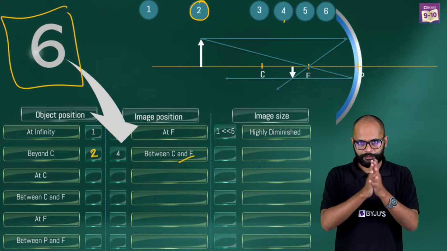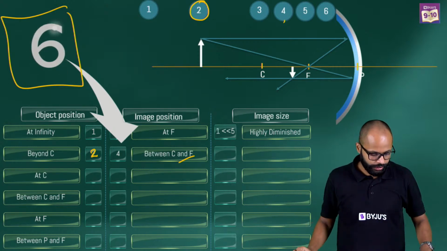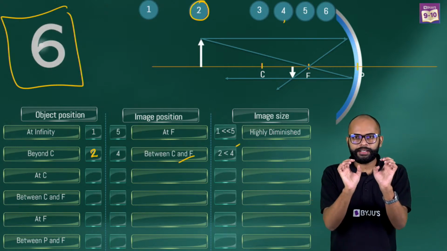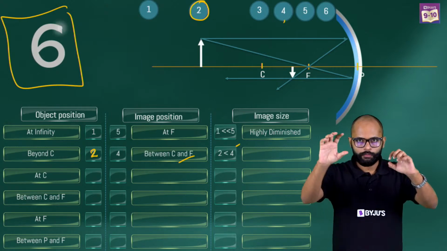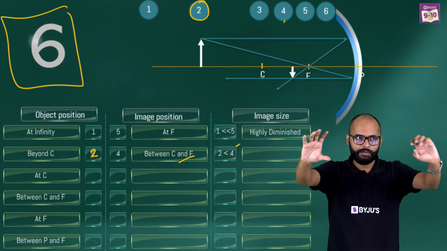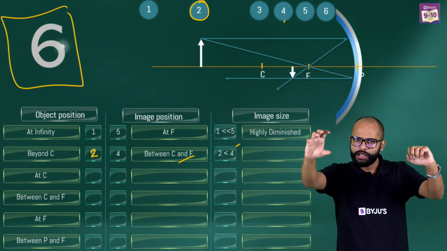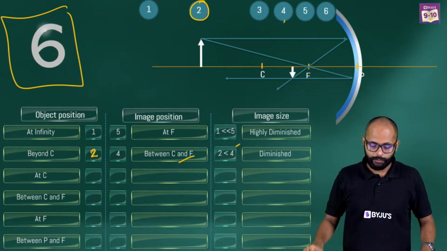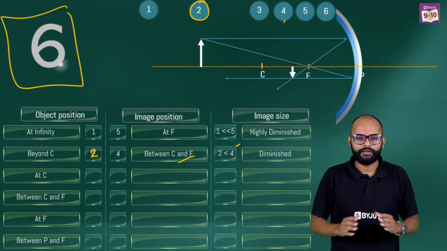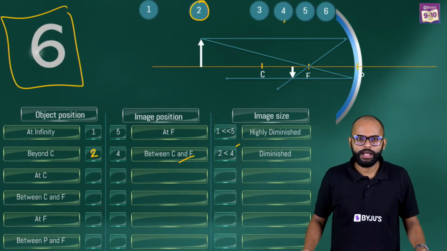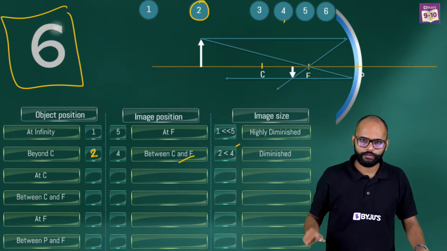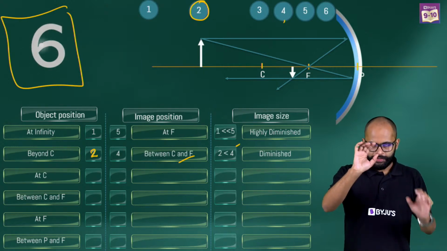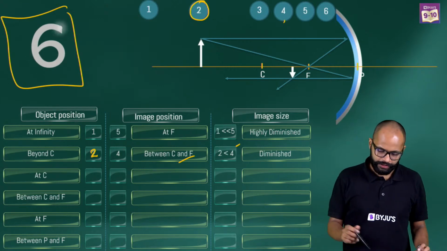Now comes the question of image size again. You would see that 4 is more than 2, but the difference is less than between 1 and 5. First it was 5 and 1, and we said 5 is very much bigger than 1, which means highly diminished. Now it is 4 and 2. This difference is less, so it will be diminished only. We will do numericals on this, don't worry. Getting a hang of this trick, fine.